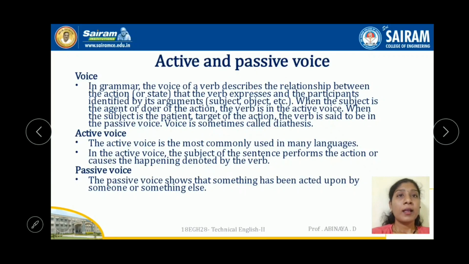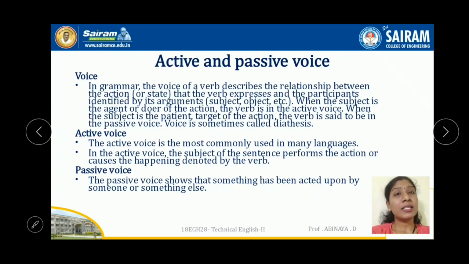So, voices. In grammar, the voice of a verb describes the relationship between the action or state that the verb expresses and the participants identified by its argument. The participants may be a subject or object. When the subject is the agent, the doer of the action, the verb is in the active voice. When the subject is the receiver, the patient, the target of the action, the verb is said to be in the passive voice. The voices we can sometimes call diathesis.